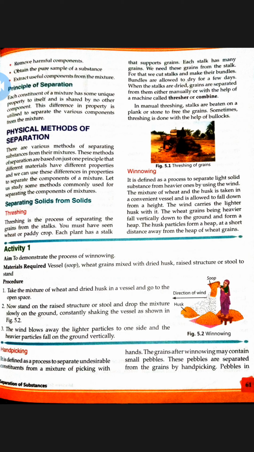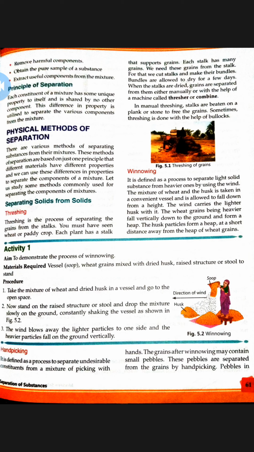For example, you have to separate solids from solids. The first method given is threshing. Threshing is the process of separating grains from the stalks. Some of you must have seen that grains are separated from the stalks by the process of threshing. Wheat or paddy crops are generally done with this process.